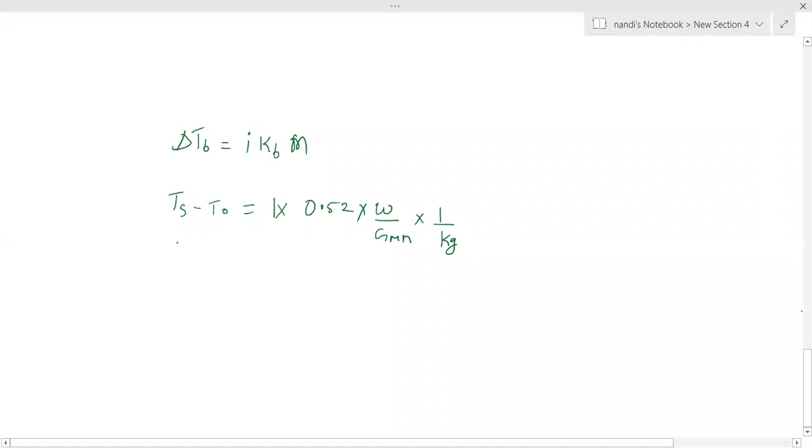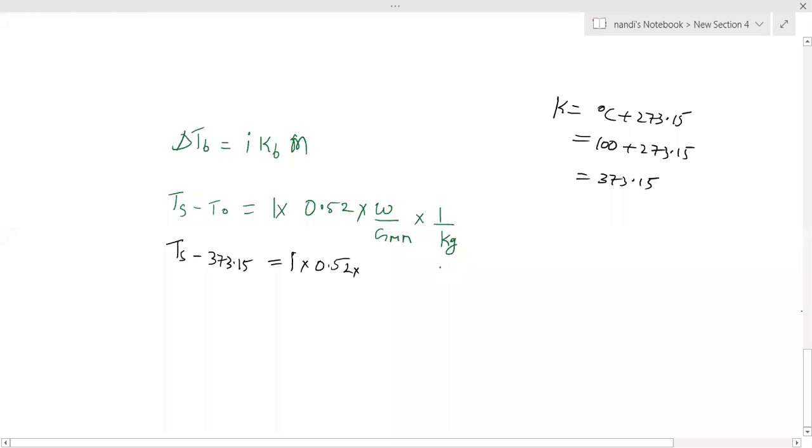Tb minus 373.15, because to convert to kelvin, degree centigrade plus 273. So the water boiling point is 100 degrees centigrade plus 273.15. How much do you get? 373.15. Clear?